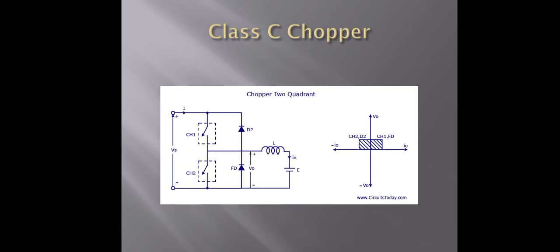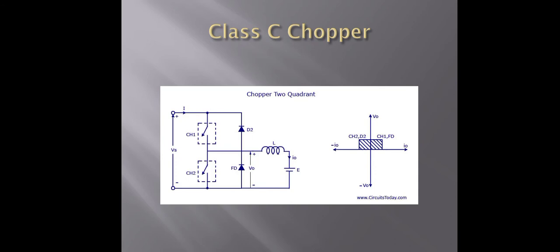Then third is the class C choppers. This is the circuit diagram of class C choppers. Then working of the class C choppers. The class C chopper is the combination of class A and class B choppers. Then the figure shows class C is the two quadrant chopper circuits.